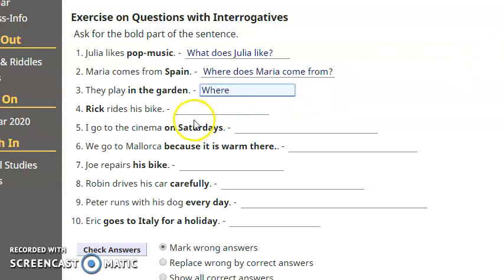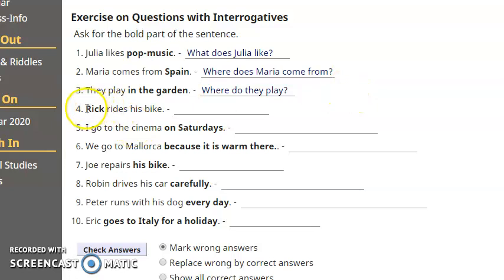QU. Auxiliary. Auxiliary for they, do or does? Do. Subject. They. Infinitive. Play. Of course, I never put this part, because this part is the answer to where. Questa non la mettiamo, perché questa è la risposta a where, ok?